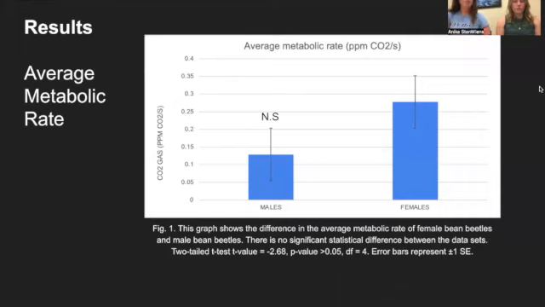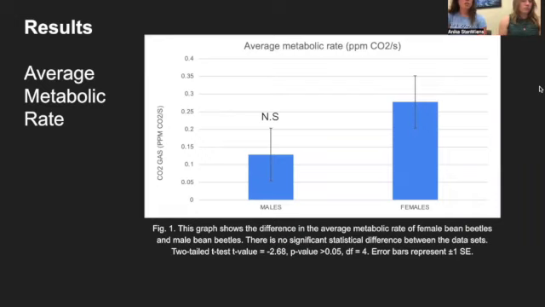This is our bar graph that we created at the end of the t-test that we conducted, a bar graph of the average metabolic rate, comparing the difference in the female bean beetle metabolic rate and the male bean beetle metabolic rate.